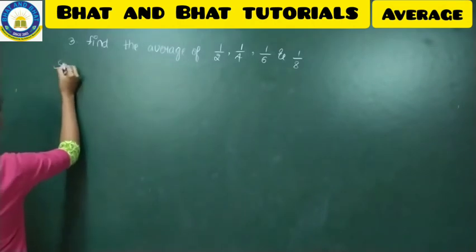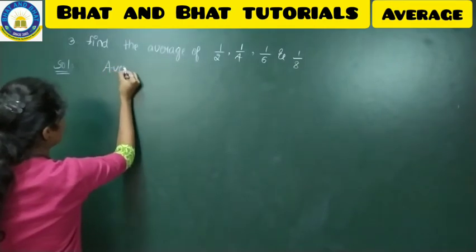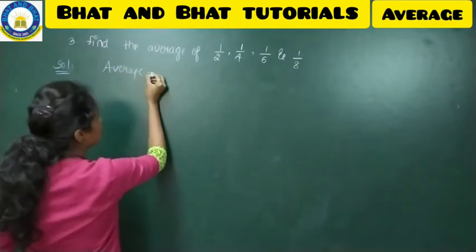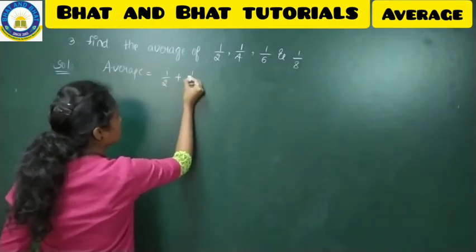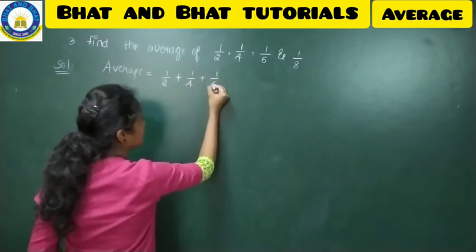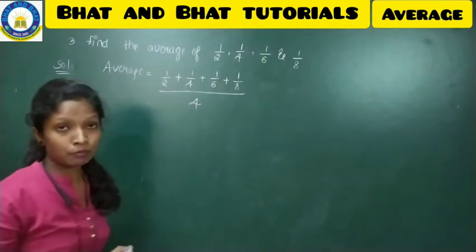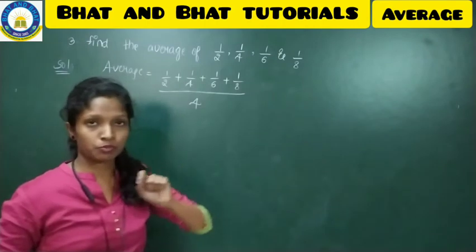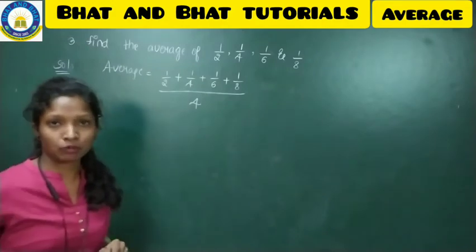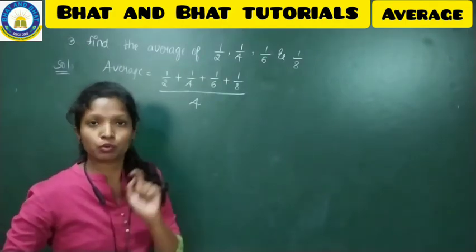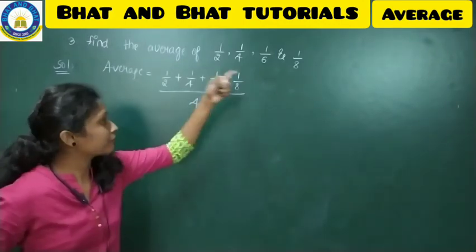So according to the formula, that is the sum of observations divided by the number of observations. So average is equal to the sum of observations. That means you have to add all these things. That is 1 by 2 plus 1 by 4 plus 1 by 6 plus 1 by 8, divided by 4, the number of observations. 1, 2, 3, 4 observations you are having. So you have to add these. When the denominators are not the same, what we usually do, we take the LCM, as we have learned in the chapter of fractions. The same way we'll do it now.